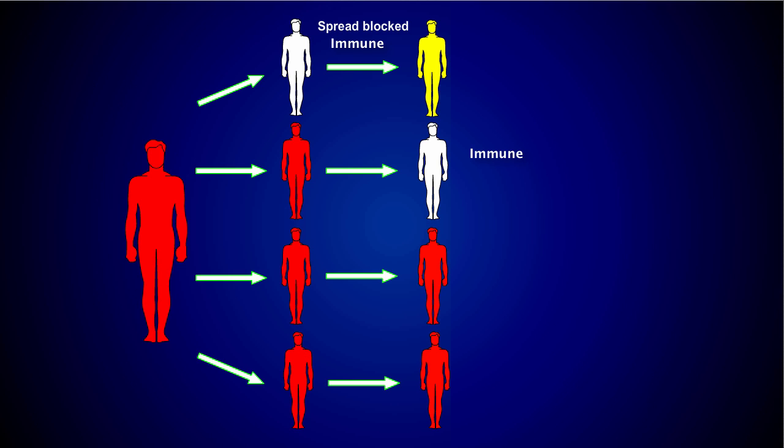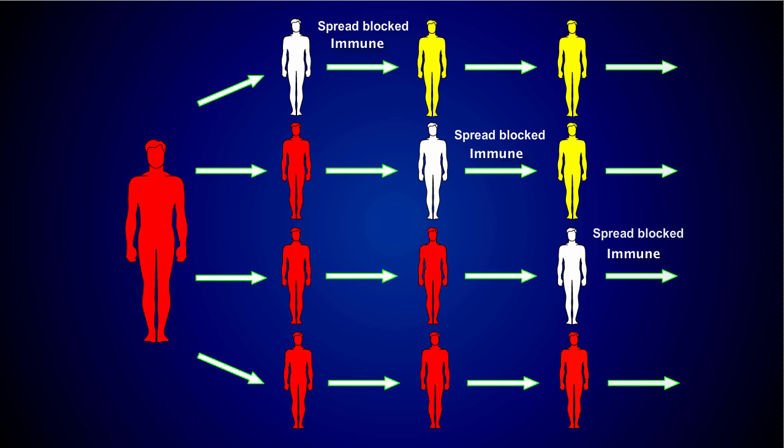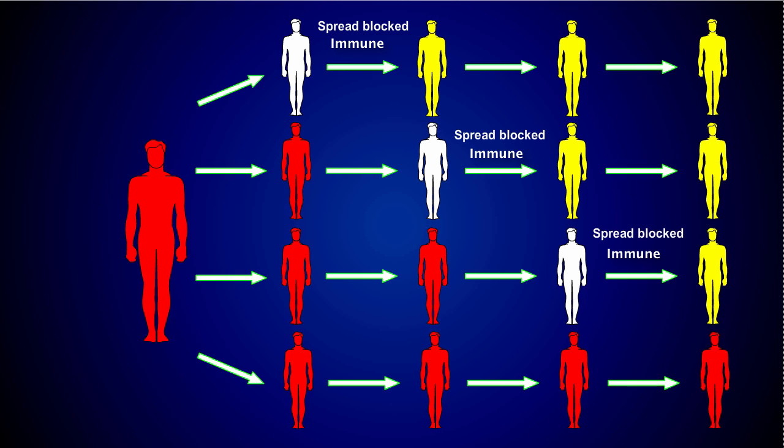However, of the 2 sick individuals, only one happens to pass along the disease because the other has exposed an immune individual who cannot become infectious and spread the disease further. Now there's only one person left who's infectious and who manages to spread the disease to one last person.